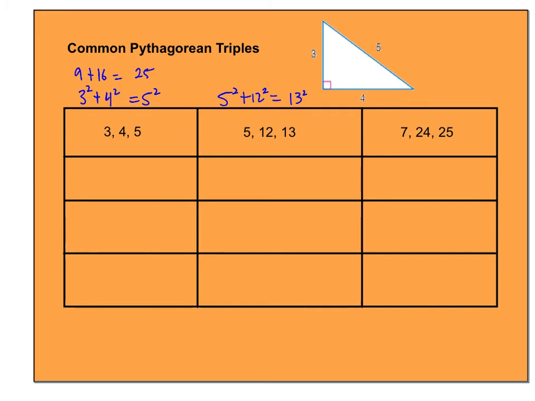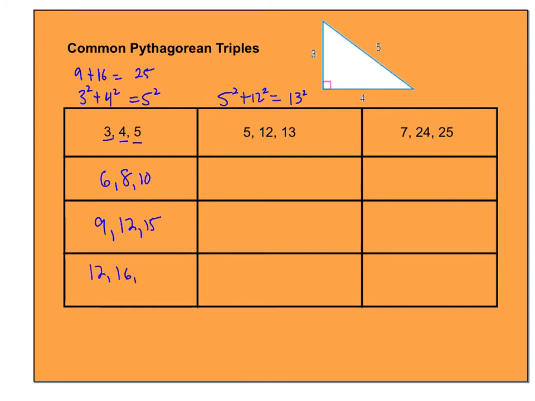But what I want you to realize is that I can take these numbers and take multiples of them. What I mean is, if I have 3, 4, and 5, then 6, 8, and 10 will work. So multiply by 2. Now if I multiply by 3, 9, 12, and 15 will work.